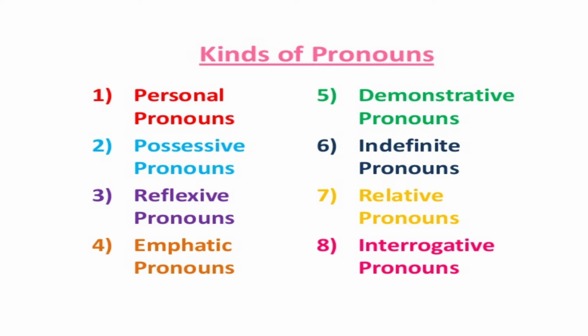Dear students, there are different categories according to different scholars. Here we are discussing only 8 types of pronouns. These are, I am repeating, personal pronouns, possessive pronouns, reflexive and emphatic pronouns, demonstrative pronouns, indefinite pronouns, relative pronouns, and interrogative pronouns. Now we will discuss them one by one.